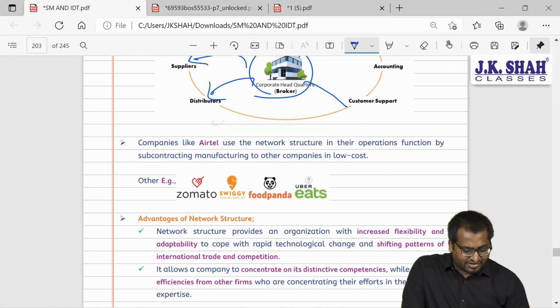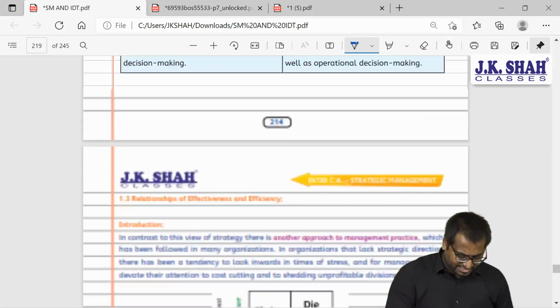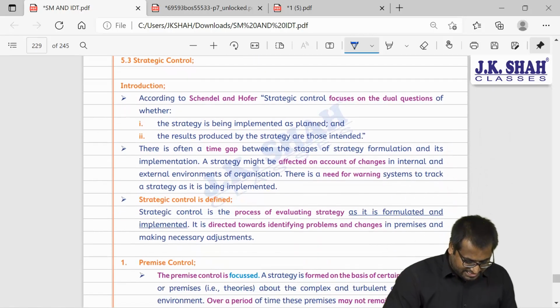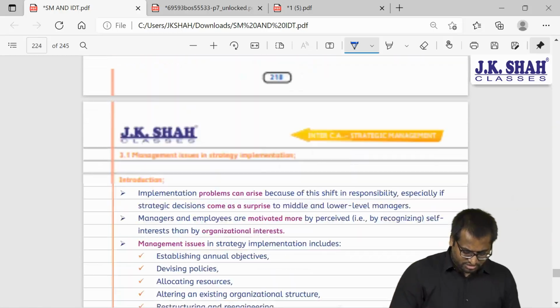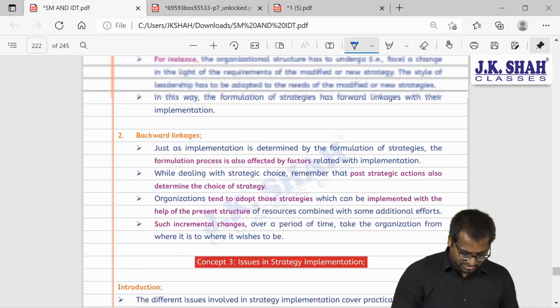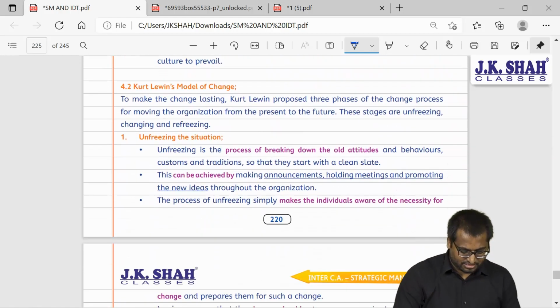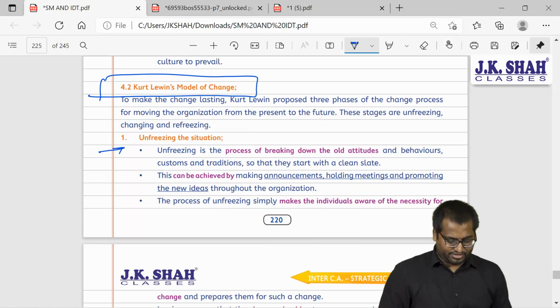So this is also there in our book, guys. This is on page number, I'll tell you, wait, give me a minute. Yes, strategic change. This is concept number 4. See here, Kurt Lewin model of change, unfreezing. This is the point.